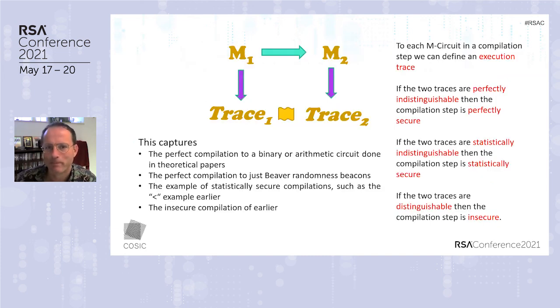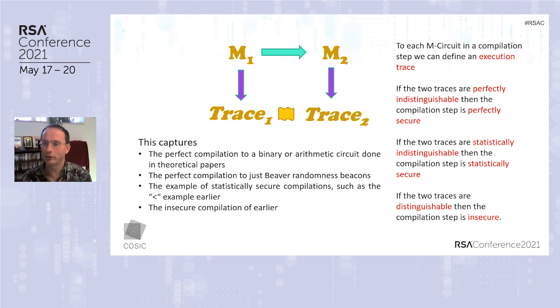Okay. So what do we mean by security? Because we have two M circuits representing the same function, we can define their execution trace. You should see the paper for this. And then we can say that this compilation step is perfectly secure if the traces are perfectly indistinguishable, statistically secure if they're statistically indistinguishable, and insecure if the two traces are distinguishable.